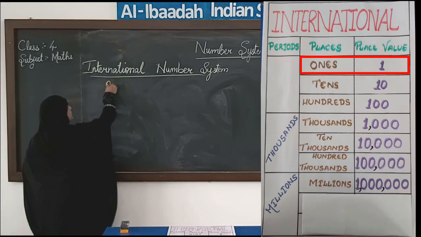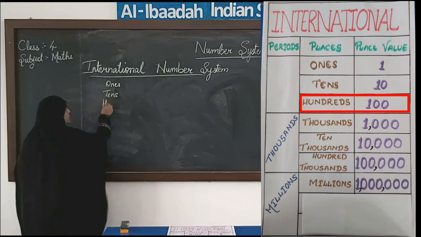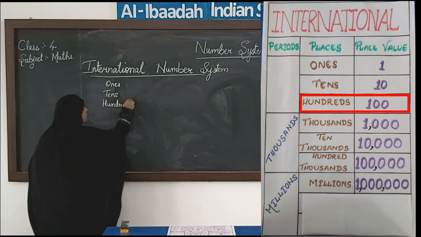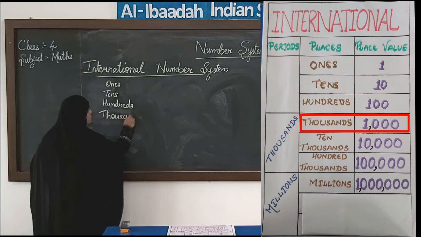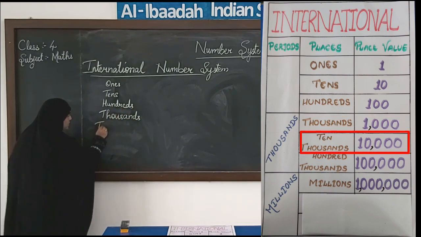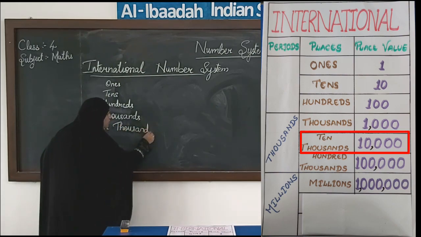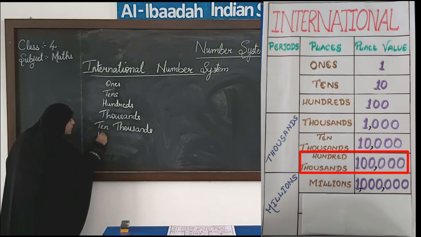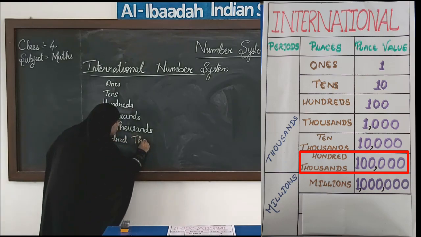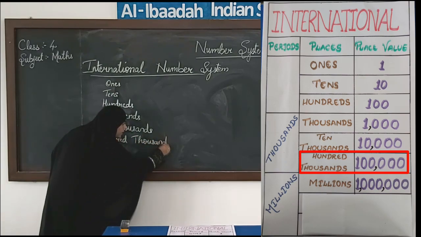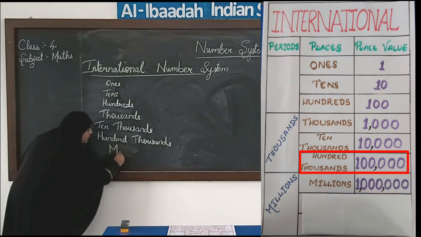We use ones, tens, hundreds, thousands, ten thousands, and then hundred thousands, and one more word which you must be familiar with is millions.